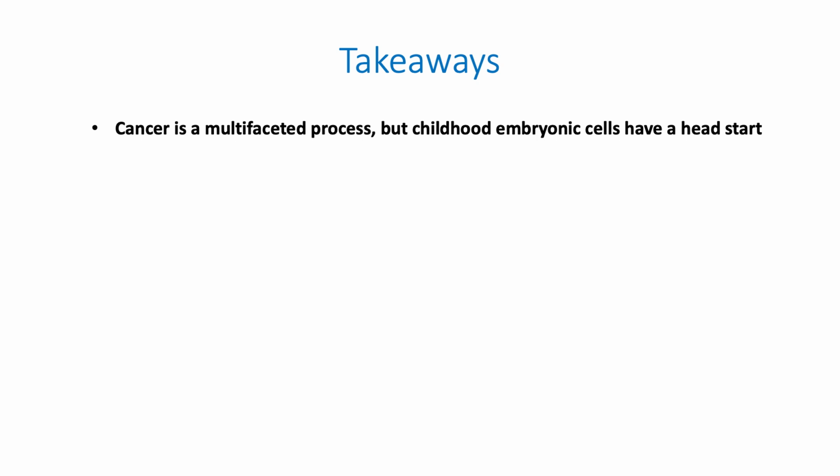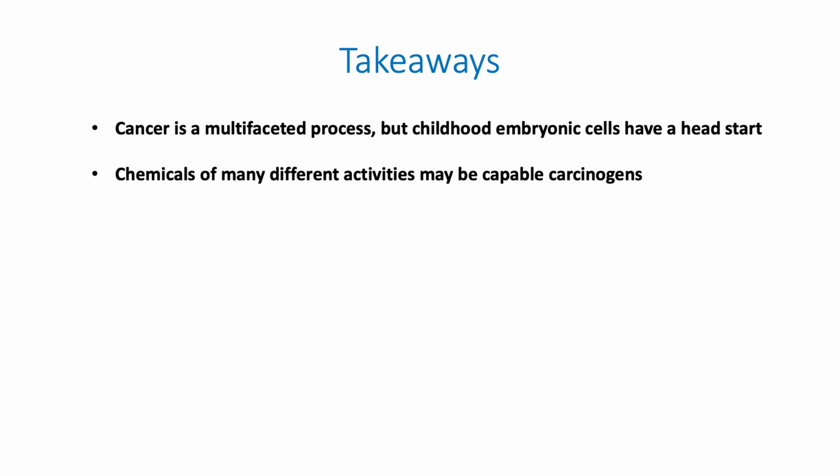Finally, some takeaways from this talk. First, we note that cancer has many hallmarks, and children have a head start in this process by harboring developing tissues. Second, we now recognize that carcinogens come with many different activities, some of which are related to growth pathways under active changes in the fetus and embryo, making these exquisitely sensitive time periods in development to cancer.